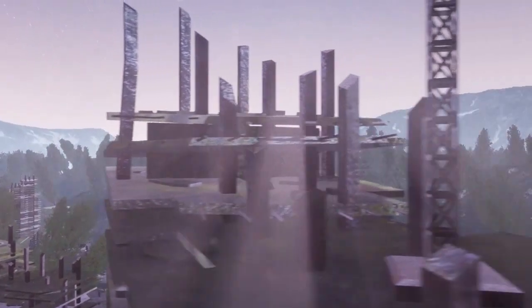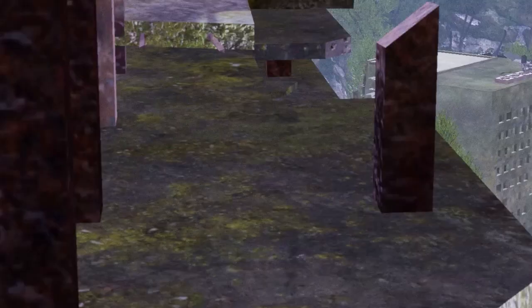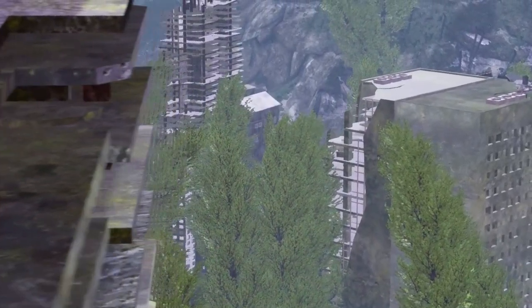What you are going to see would be the first level in a series of campaign-style single-player missions.